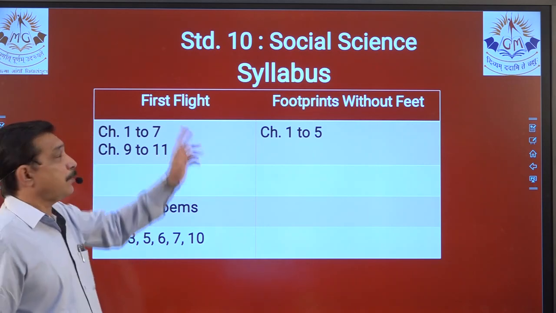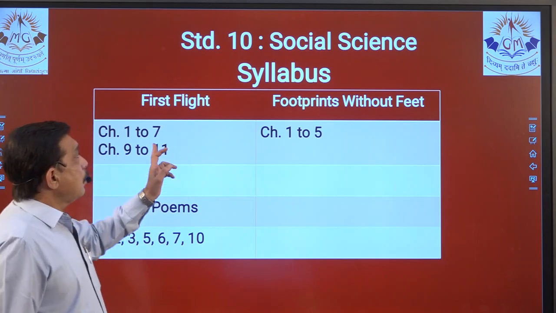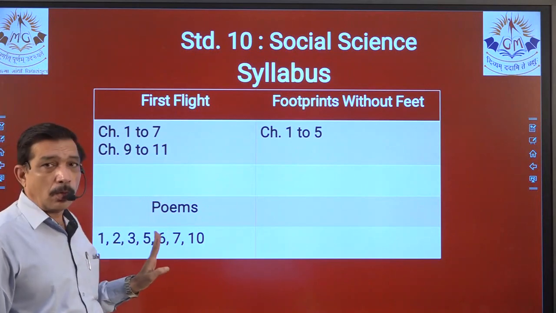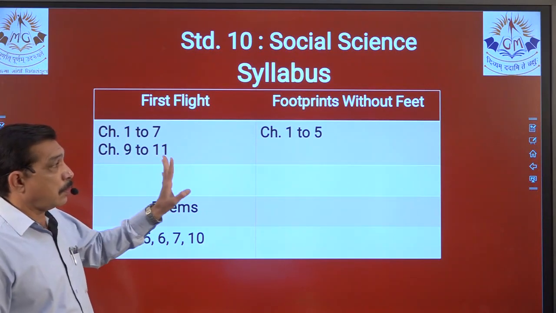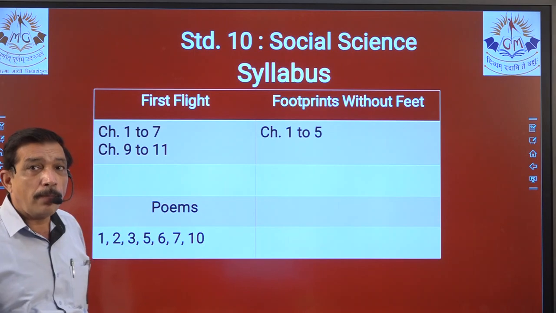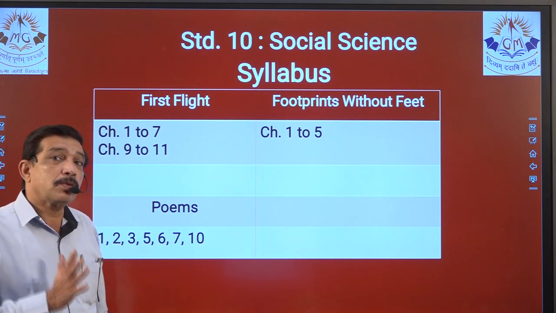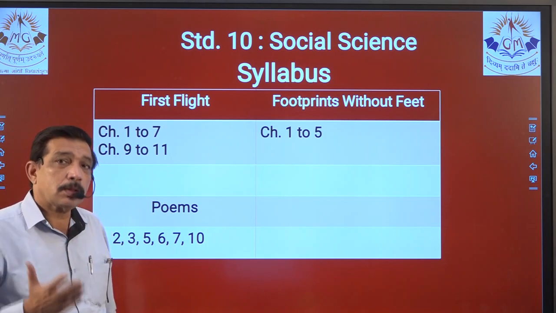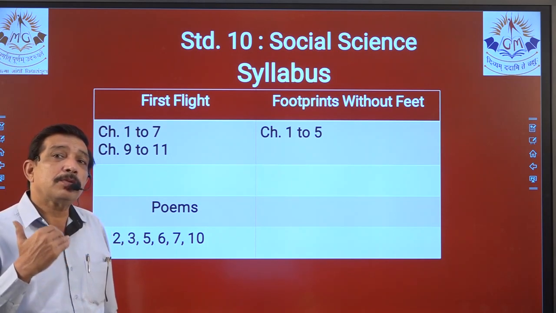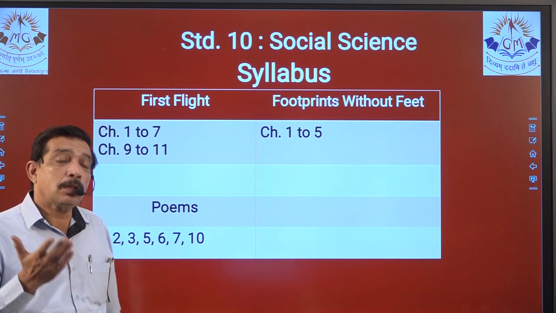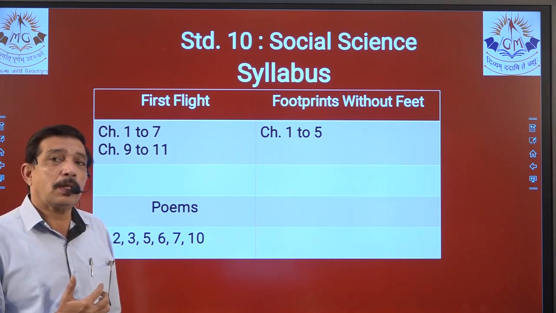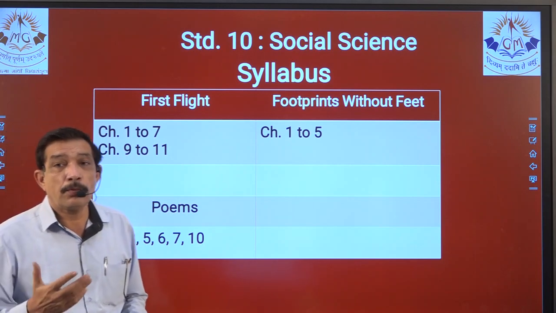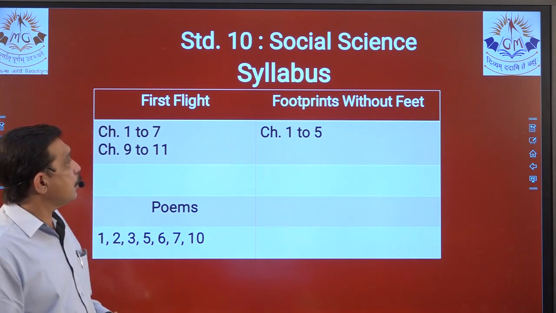Now, the First Flight syllabus. The syllabus that is included is written here, right? So the chapter numbers that are written over here clearly define the chapters which are included for the exams, and we will also discuss separately the chapters which are excluded, which are the 30% portion which has been cut by the Gujarat board because of the pandemic, right? We didn't go to school. We didn't come to school actually.